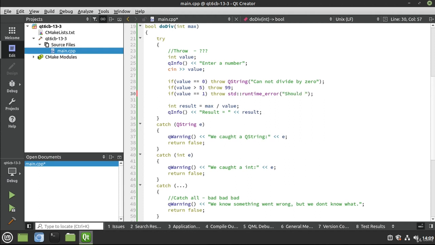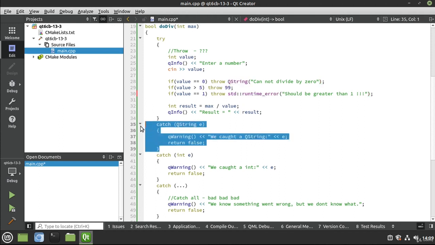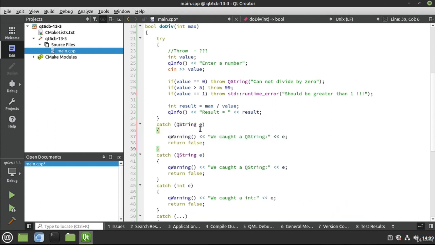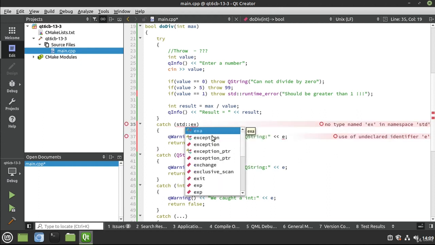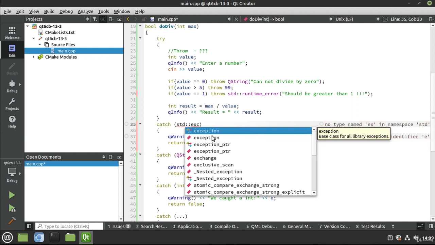So we're going to say should be greater than 1. What are you doing, you fool? You should know better. But notice what we're doing here is we're throwing a type. Anything after the throw keyword is a type. So now, because we're throwing a specific type, we need to be able to catch that. Now, normally, you don't want to catch an std. That would be a bad thing. I'm kind of joking because it sounds silly, but normally you don't want to do something like that. But in our case, we're going to do this because we're in code land. We're not out in like the dating world or something like that.